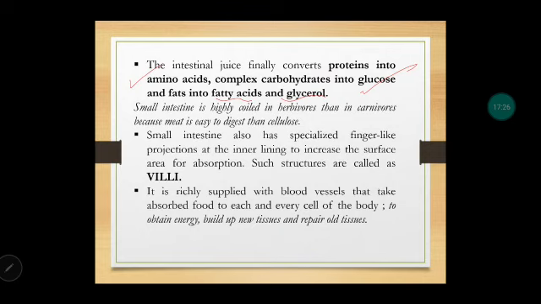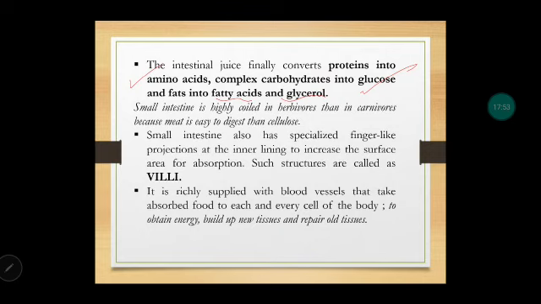Now there is a very important concept: the small intestine is coiled. Yes, it is a coiled structure, but in herbivores this structure is much more coiled than in carnivores. Why? Because meat is very easy to digest compared to cellulose. So the herbivores have to digest cellulose, which is difficult to digest. That is why it is highly coiled, so that the surface area is more to digest the food particles.